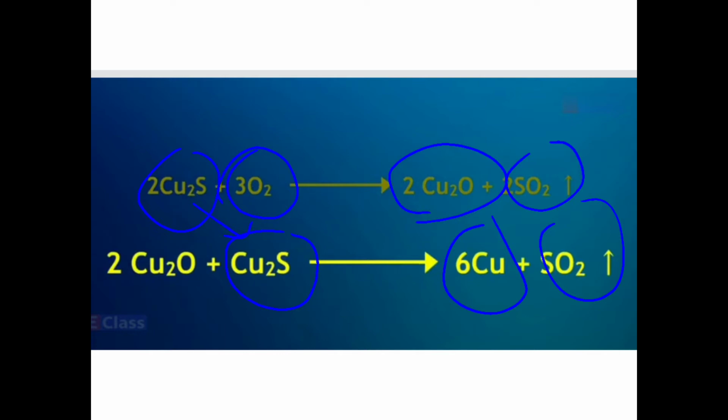Okay, so in both the reactions you will see just the same product, sulfur dioxide mainly, which goes out, and on the reactant side you are just heating it. So copper sulfide when you heat it, it reacts with oxygen to give its oxide, and then again it reacts with the sulfide to give the copper.